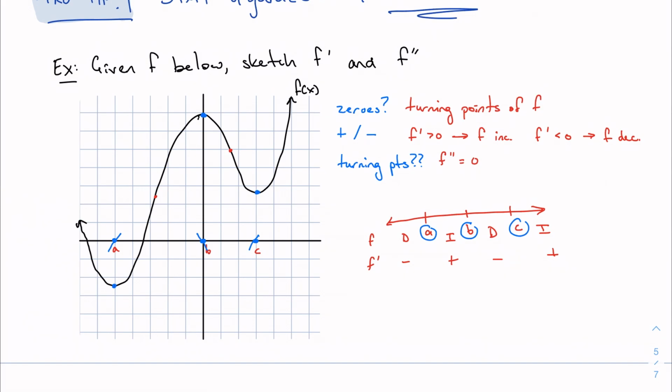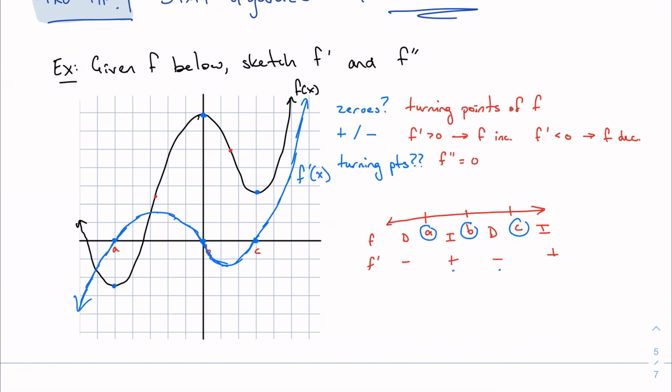So I know I'm coming from negative. No information tells me beforehand that I'm going any higher or lower. I'm crossing the x-axis because I need to. I'm peaking and returning to the x-axis to cross it at B because I need to go from positive to negative. I'm going to curve around again so I can get to C and go from negative to positive like I need to. And nothing tells me that I'm changing direction anywhere else, so I'm just going to continue to increase. And there is my first derivative.